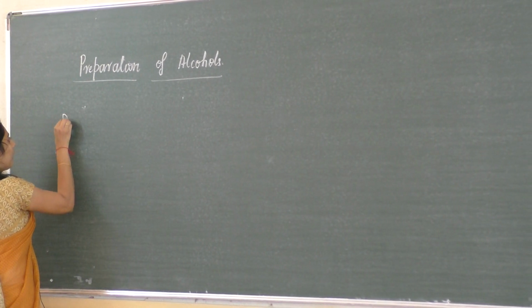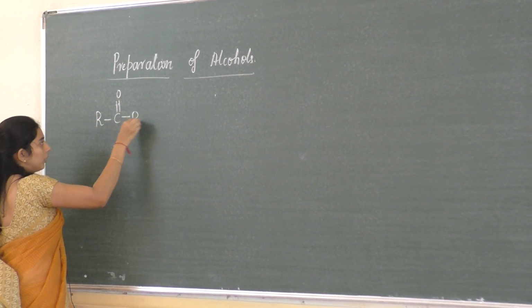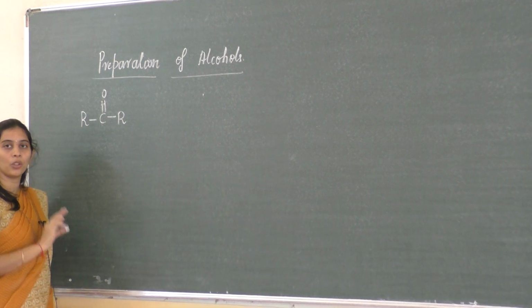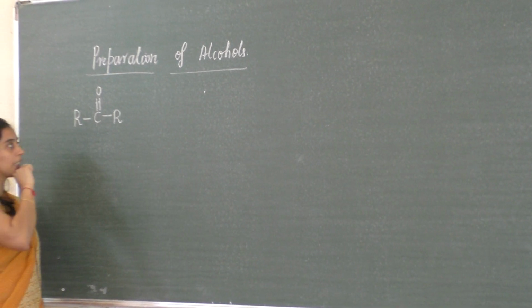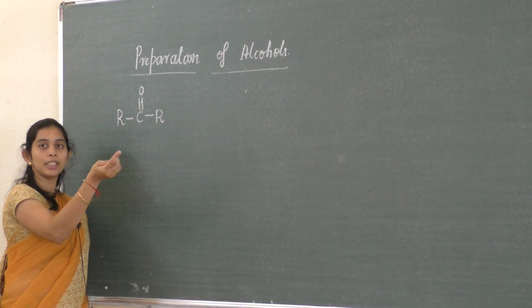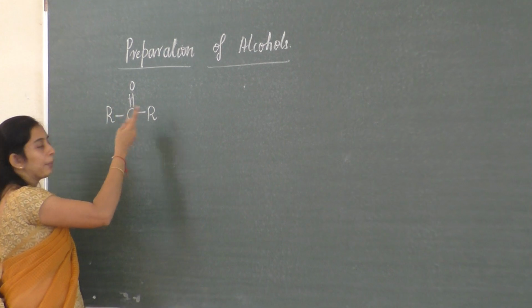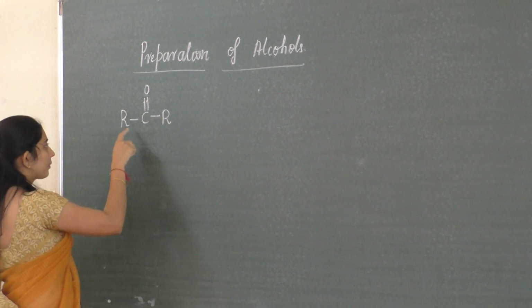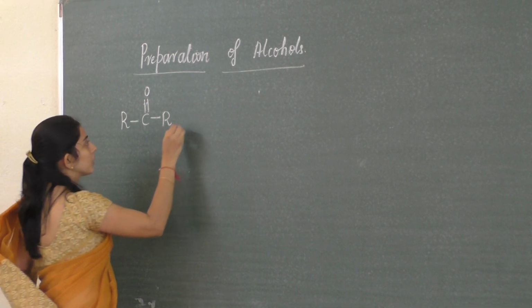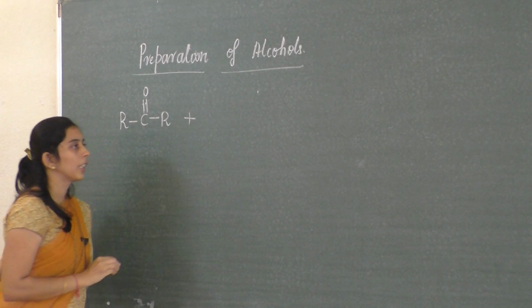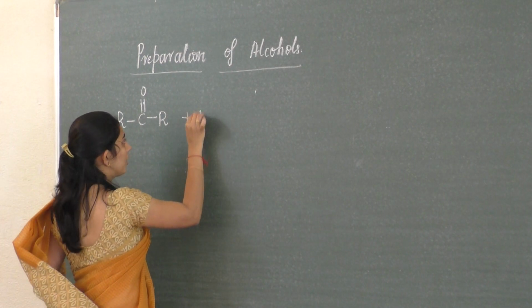So if I take any ketone, R C double bond O R. This is the formula of a ketone, hope you remember it. An aldehyde is R C double bond O H. Here if you replace H by any alkyl group or an aryl group, then it becomes a ketone, R C double bond O R. This one, if you treat with Grignard reagent, I will write a general equation.